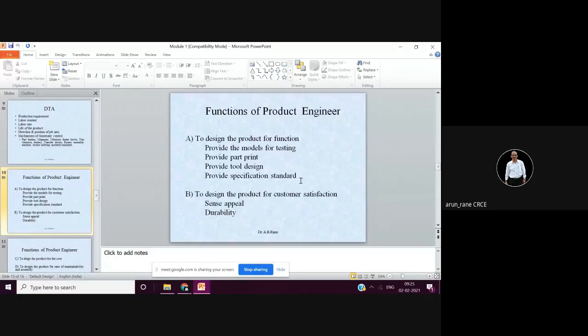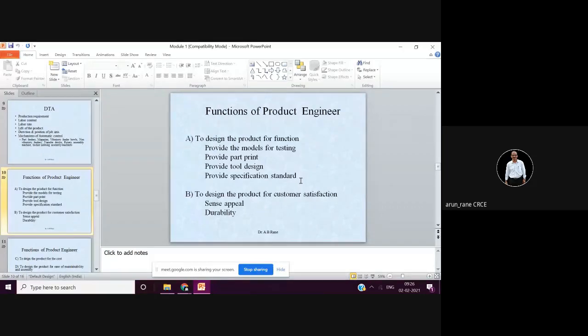That is, if you are doing welding, then what should be the weld joint, what should be the weld bead, whether the weld joint also needs to be analyzed on analysis software. Then what should be the strength of the weld, what should be the weld material, that is which welding rod you are going to use. All right, what should be the welding current, what should be the welding voltage. So as much detail as you can, you need to provide.